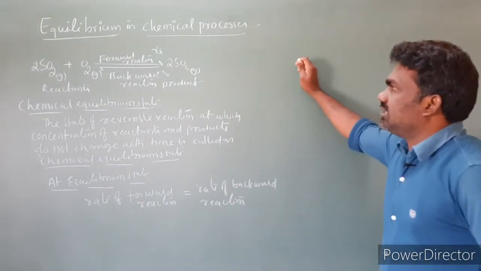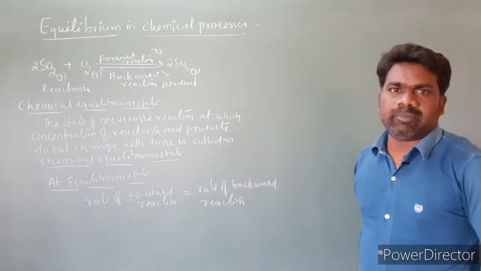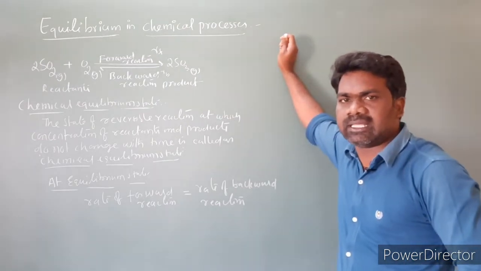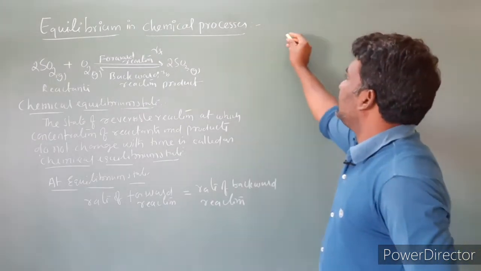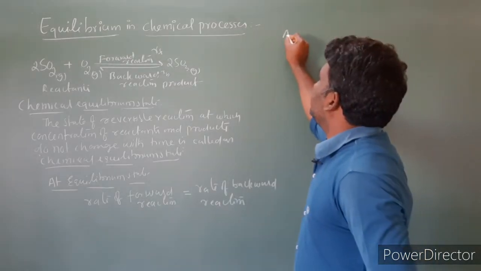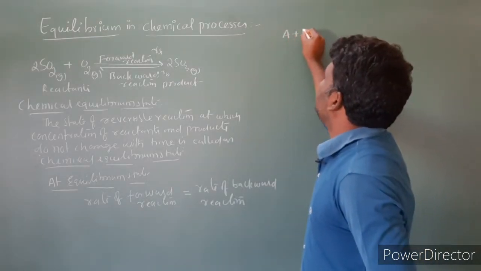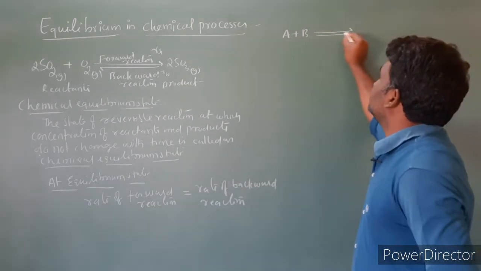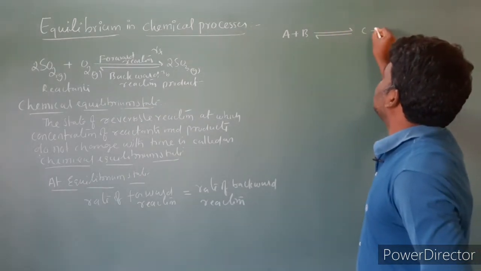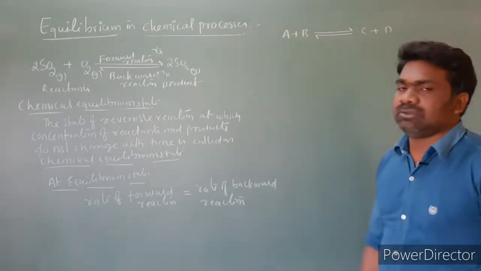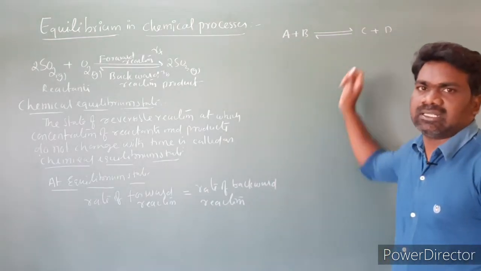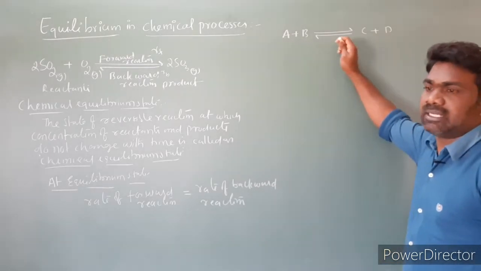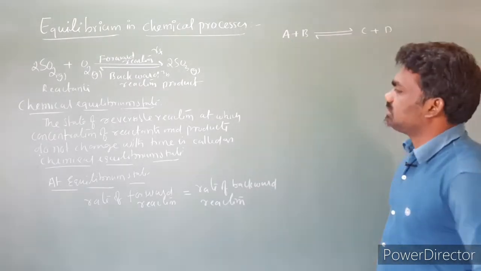Now let us understand attainment of equilibrium by taking one general example. I am taking a general chemical equation A plus B gives rise to C plus D. This is a general chemical equation. So now let us understand the attainment of equilibrium by taking A plus B gives rise to C plus D.